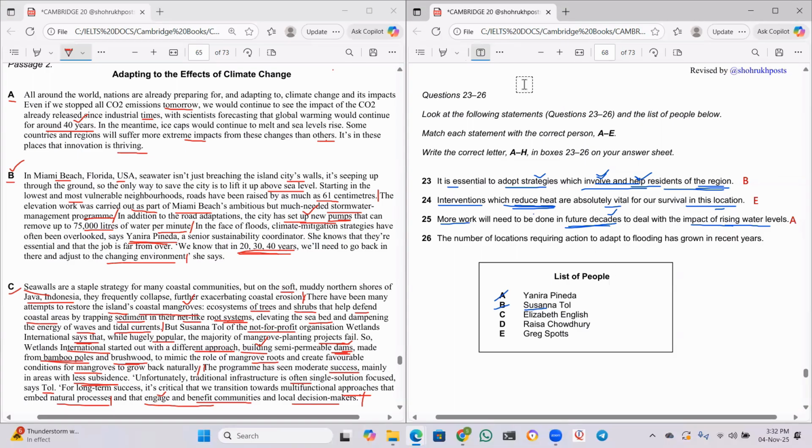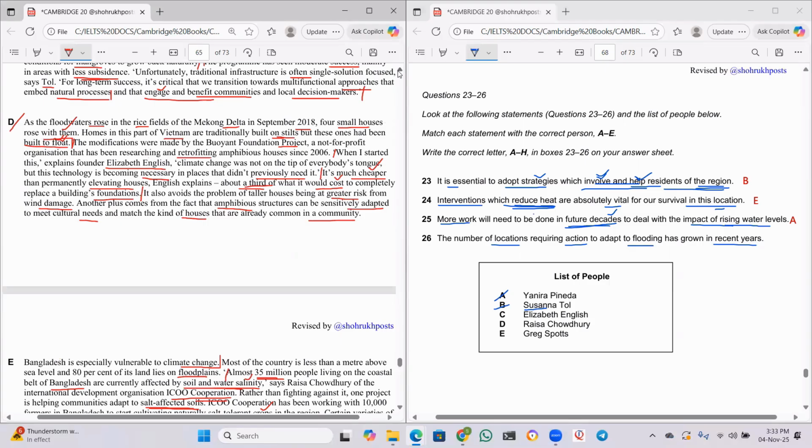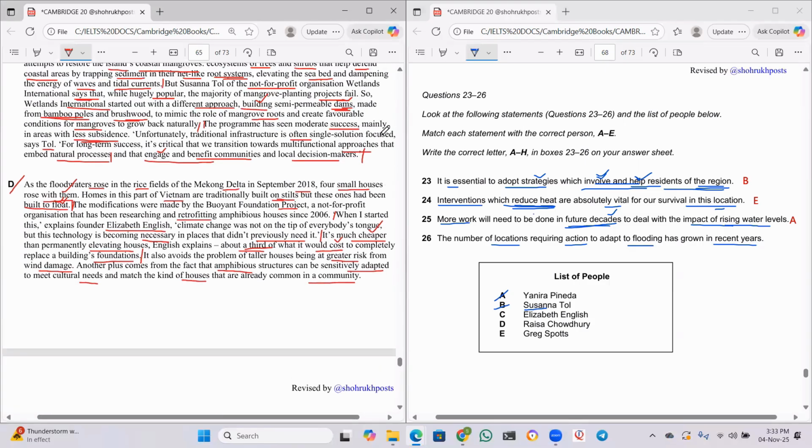Good. Well done. And let's go to the last one. The number of locations requiring action to adapt to flooding has grown in recent years. Okay, he's talking about recent years. Now, as far as I remember, I think I have read it in the D paragraph.